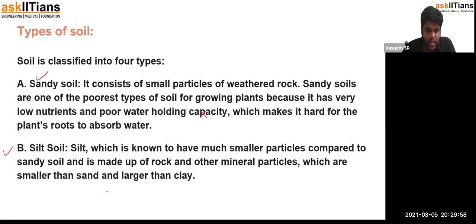So let's say this is the size of the soil particle found in sandy soil. And this will be the size of the soil particles found in the silt soil, and this will be the size of the soil particles found in the clay soil. So do you see the difference? This is sandy soil, this is silt soil, and this is clay soil.